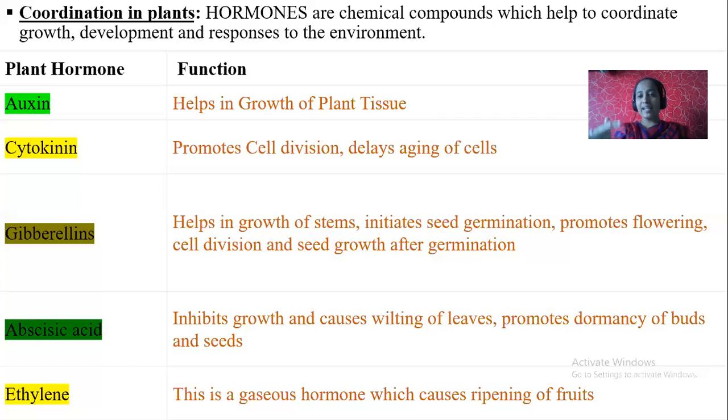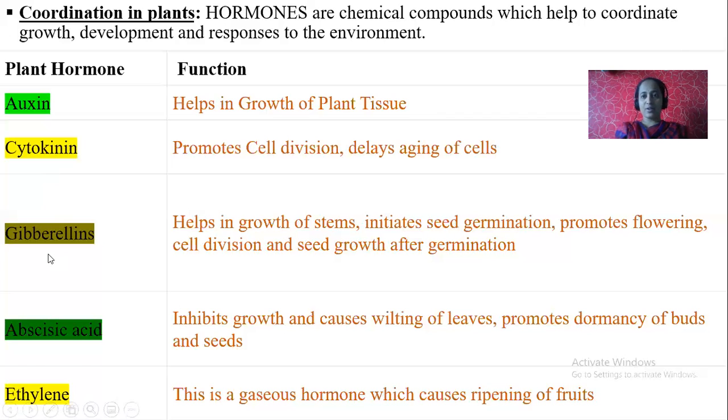How? By delaying aging of cells. It also promotes cell division. Cell division is the only process through which a plant increases its cell number. So cell division promotion takes place only in the presence of the hormone cytokinin, and even cell elongation.